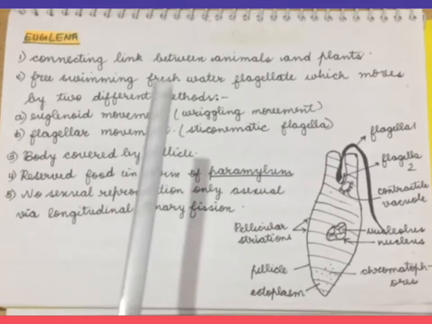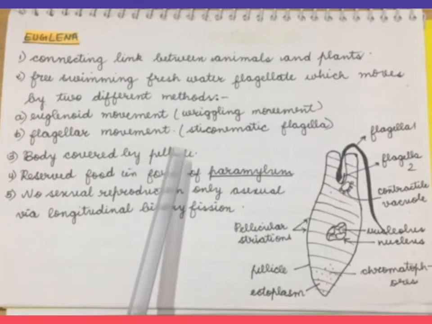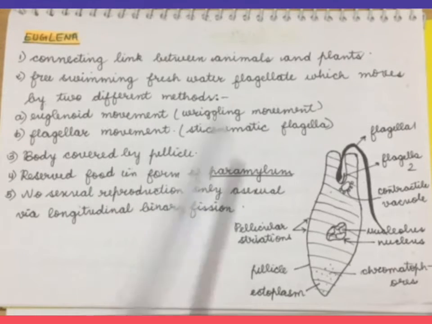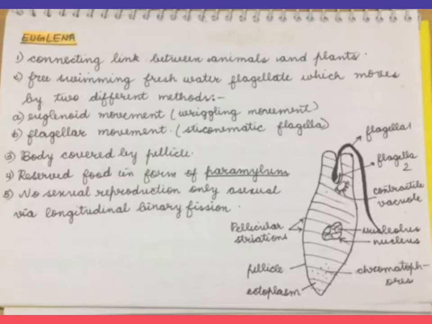Now, the body is also covered with the pellicle, that is a protein layer coat. The reserve food is in the form of paramylum. There is no sexual reproduction over here, only asexual reproduction, which is through longitudinal binary fission.